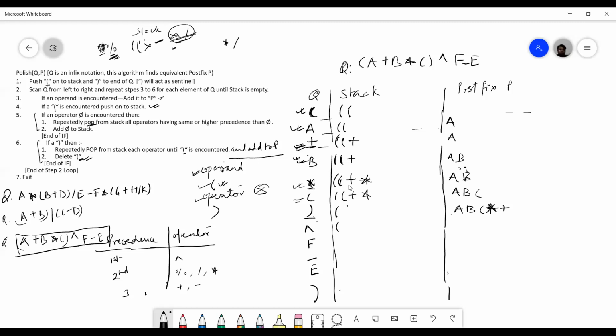Now here, this is my stack. I got an operator which is exponent. Again check whether on the stack is there any operator having greater precedence than exponent? No. Same precedence as exponent? No. So I will simply add it here. Then I got an operand. So I will add it to P.